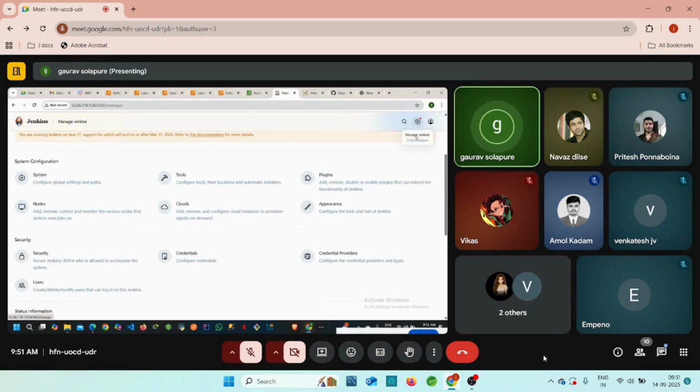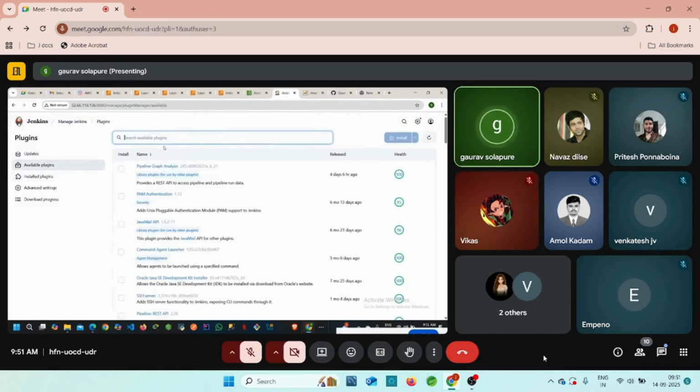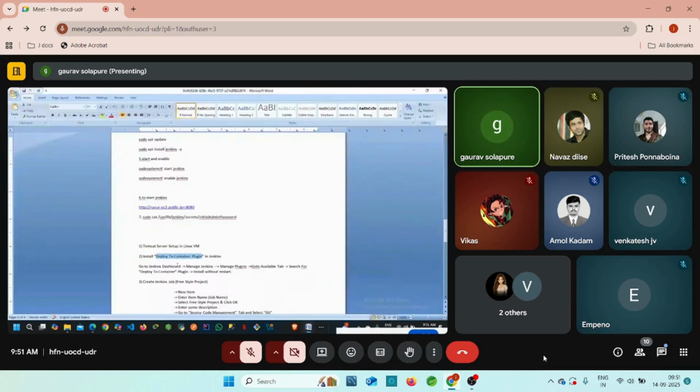Go inside the settings tab, go to the plugins, right? Just click on available plugins. And here you can search for the deploy to container plugin, because I want to deploy my application on the Tomcat server as well, right? For that we require the deploy to container plugin.